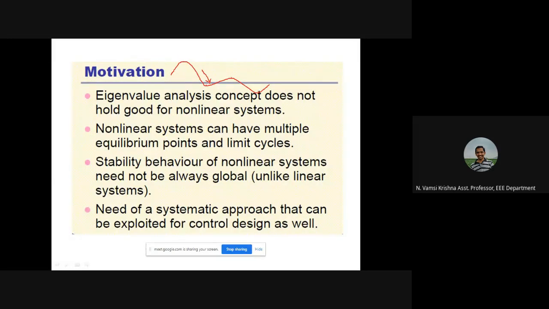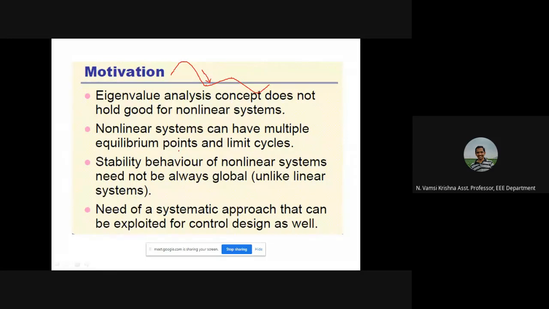So talking about stability in the entire state space is not possible in the case of nonlinear systems. We need to talk about local stability. What is the stability at this point? What is the stability at this point? Like that. So the stability behavior of a nonlinear system need not always be global. Global means the entire state space.